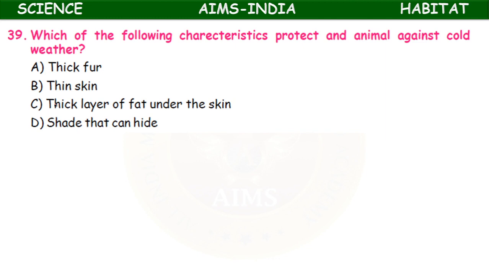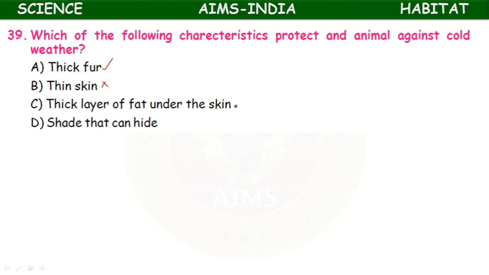Which of the following characteristics protect the animal against cold weather? Thick fur, thin skin, thick layer of fat under the skin, shade that can hide. Okay, characteristic features which protect the animal against the cold weather. Okay, thick fur, okay, thin skin, wrong.